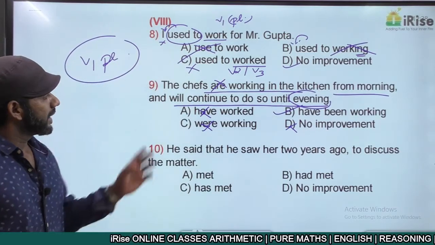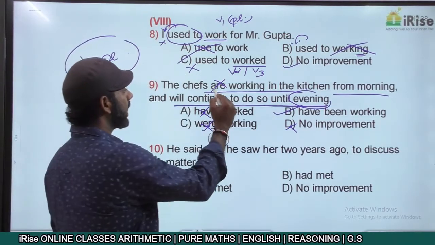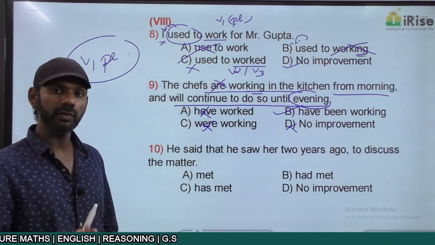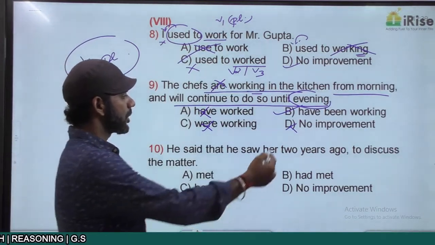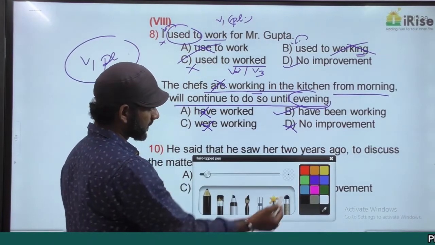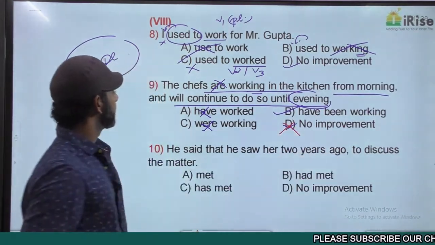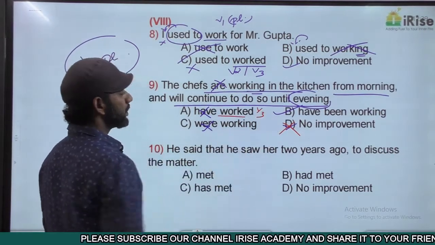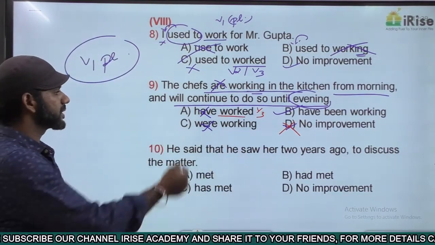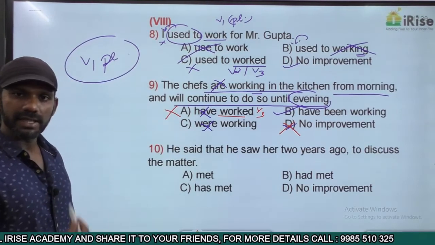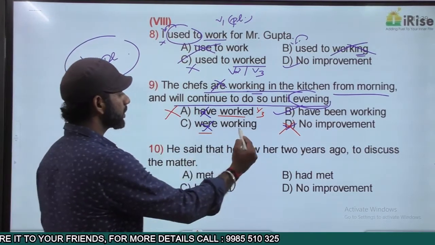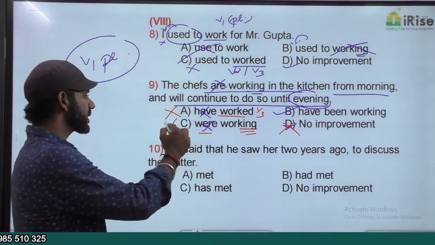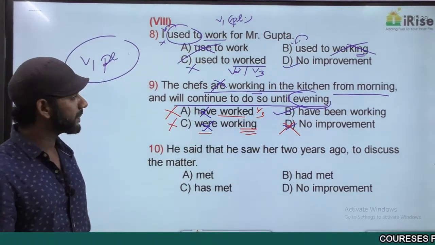I'll explain. Are working is are plus V1 plus ing. Present continuous. We want perfect continuous. So option D is eliminated. D is gone. Come to option A. Have worked is have plus V3. Present perfect. We want perfect continuous. Eliminated. Come to C. Were working is were plus V1 plus ing. Past continuous. We want perfect continuous. Eliminated. Now come to option B.